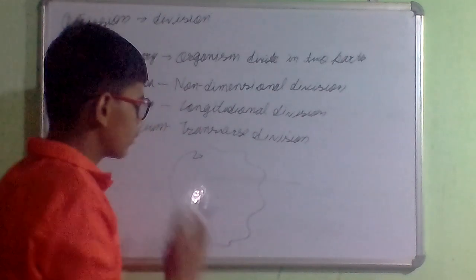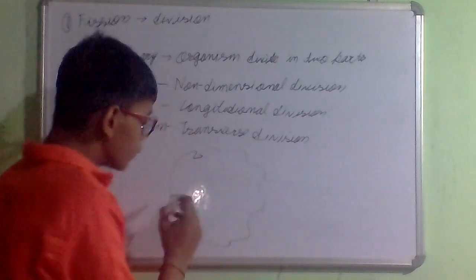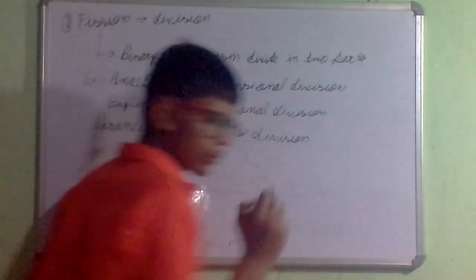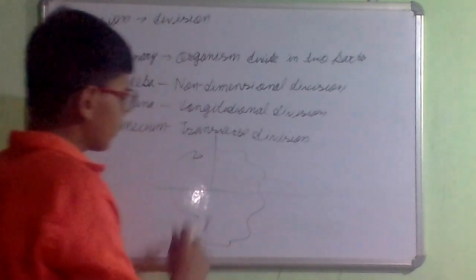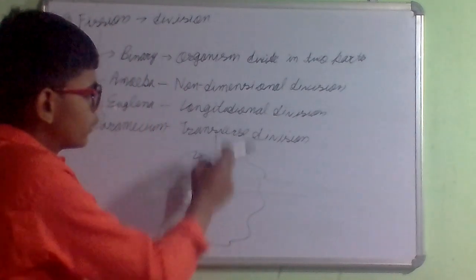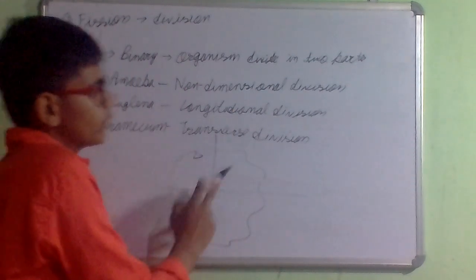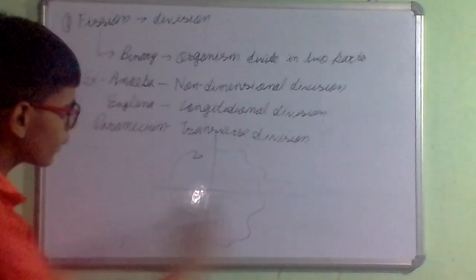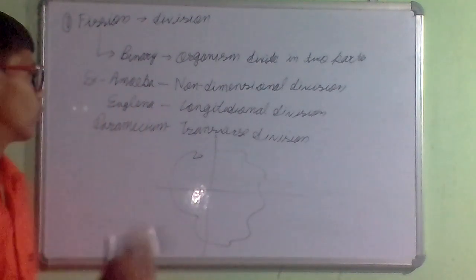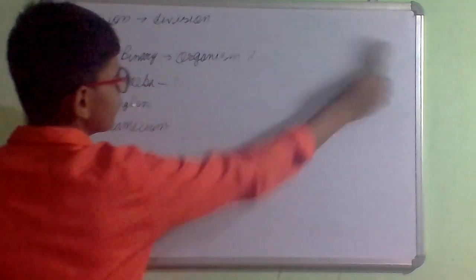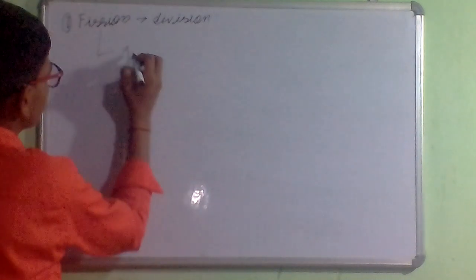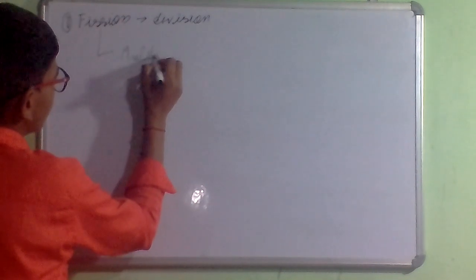Longitudinal division is half and half, from the center of the organism. If the organism divides horizontally from the center, then it is transverse division, and if the organism divides vertically, then the type of division is longitudinal. So understand.